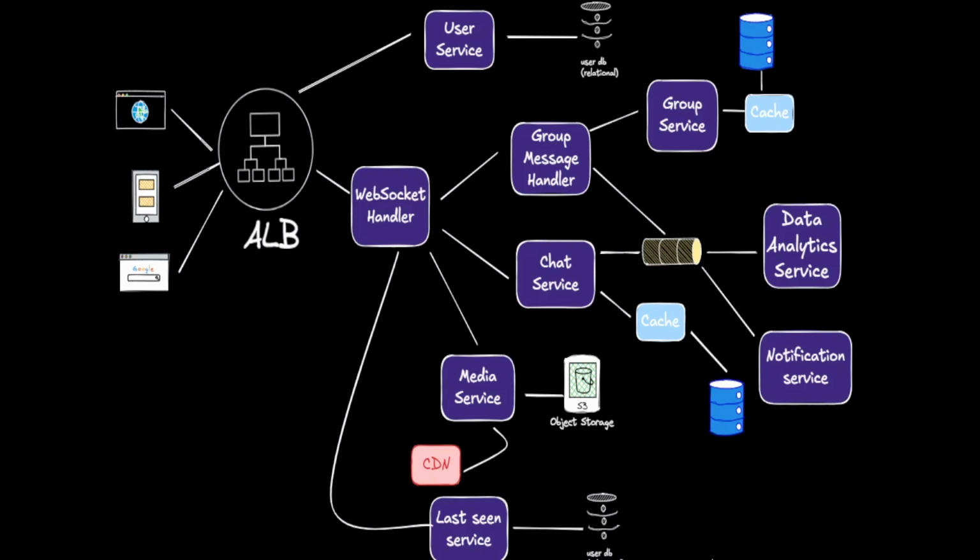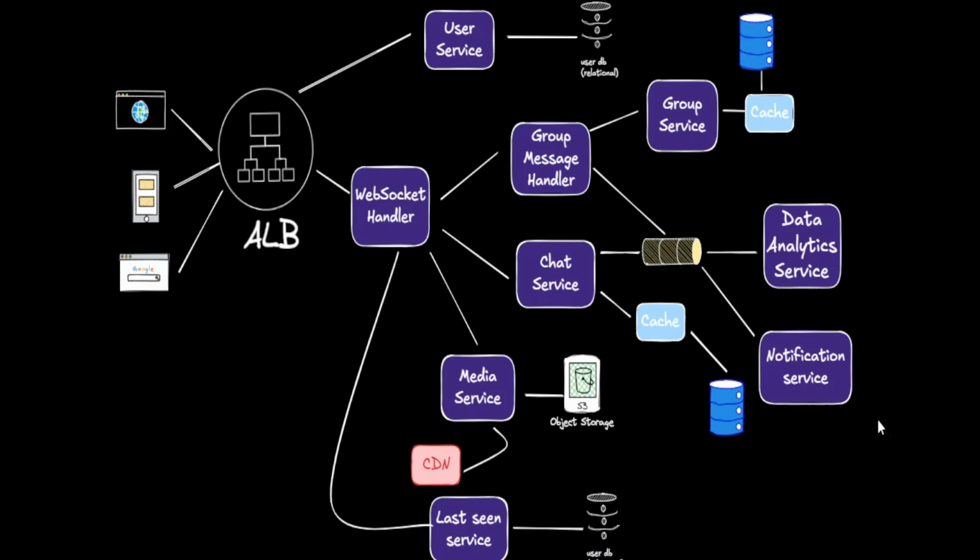Though this is slightly tricky for this use case, we can wait for some sort of acknowledgement from the client to determine if the message was delivered and update the corresponding delivered at field that we defined in the database message table. Similarly, we'll mark the message as seen once the user opens the chat and update the corresponding seen at timestamp field, whereas the last seen service will keep track of the last seen status of all the users and update back to clients. We also have a data analytics service which can read the Kafka topics and perform some data analytics on Hadoop and Spark clusters for data analysis.